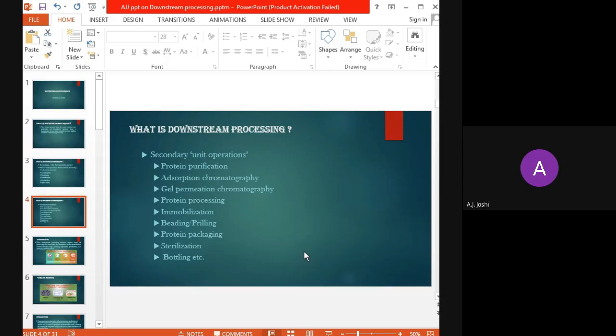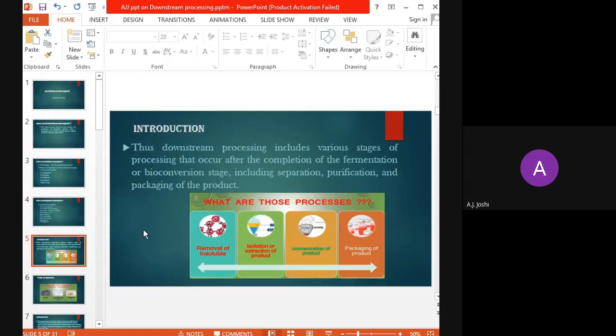Now, broadly speaking, the main steps. The downstream processing includes various stages of processing that occur after the completion of the fermentation or bioconversion stage. And it includes separation, purification and packaging of the product. So overall, when we consider the term downstream processing, it includes various stages of processing, but strictly after the completion of the fermentation or bioconversion stage.